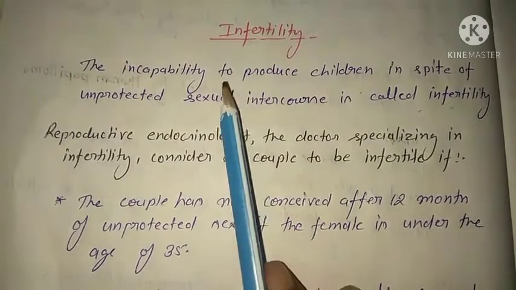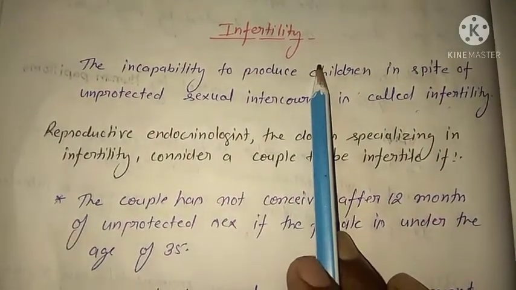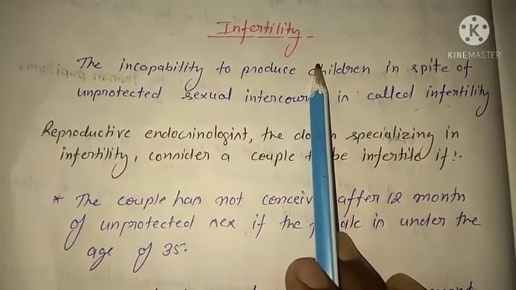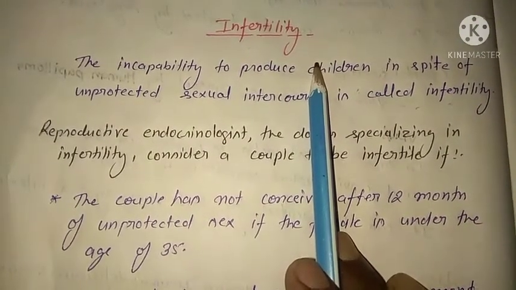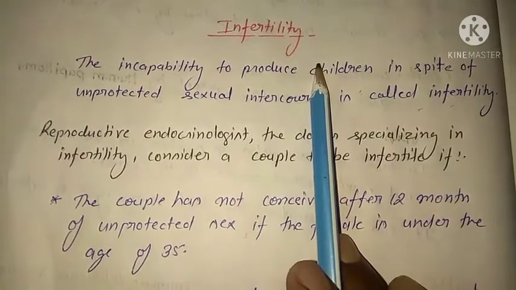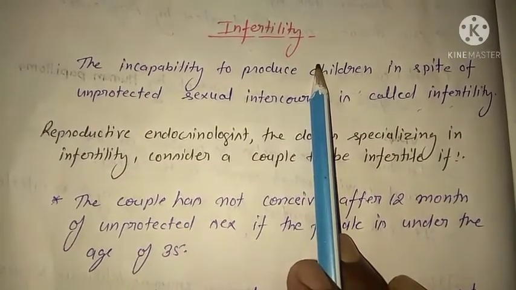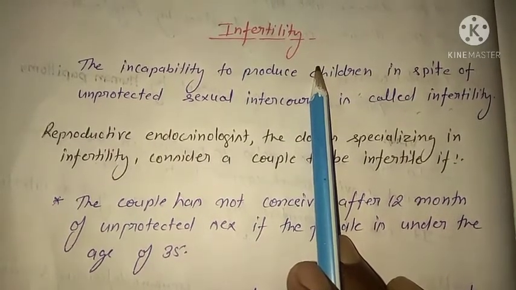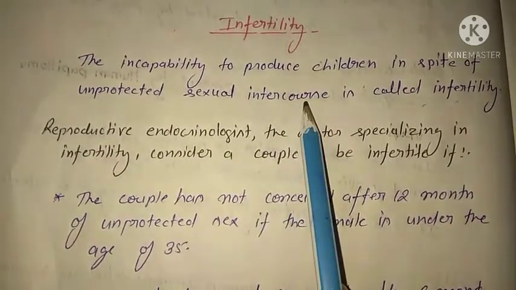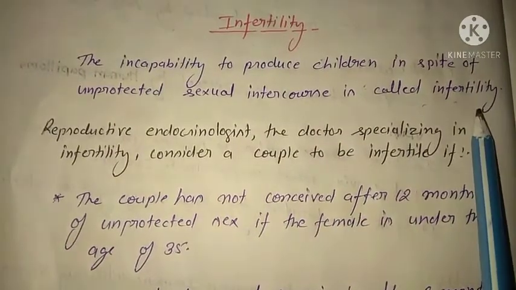Hello, now we discuss the infertility topic. Infertility means the person is not capable of producing young ones with unprotected sex. If a person cannot produce young ones with unprotected sexual intercourse, it is called infertility.